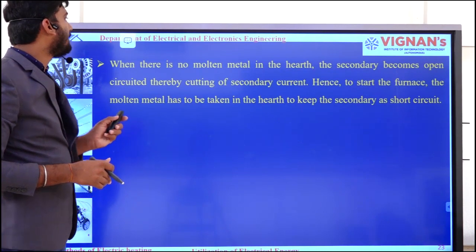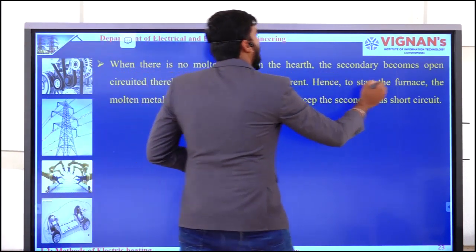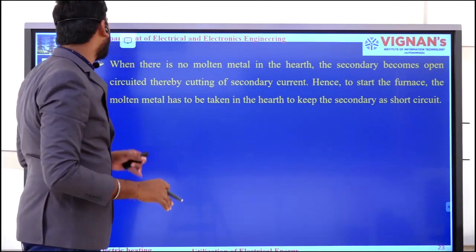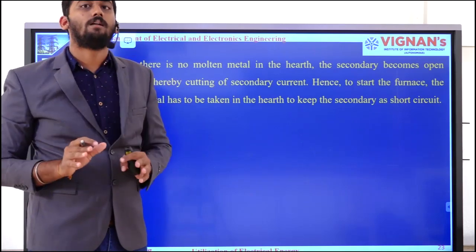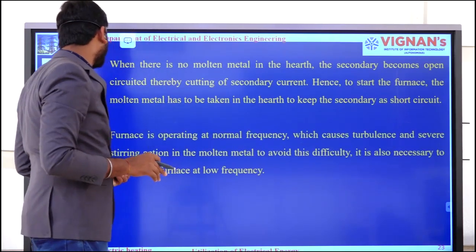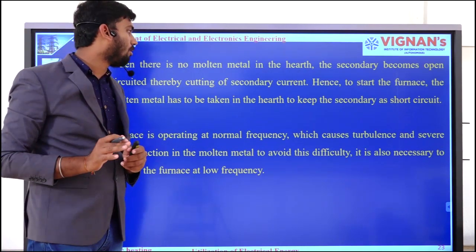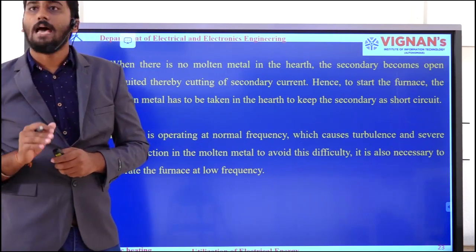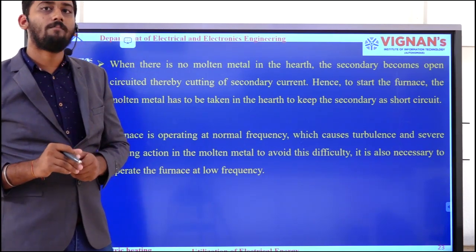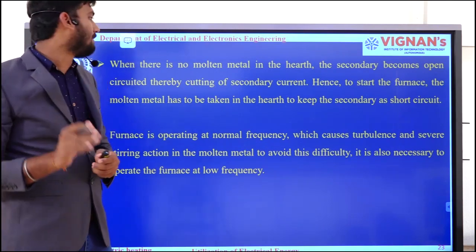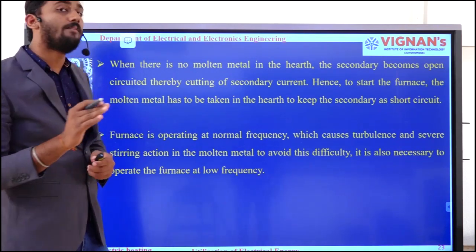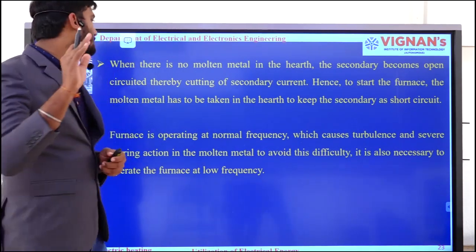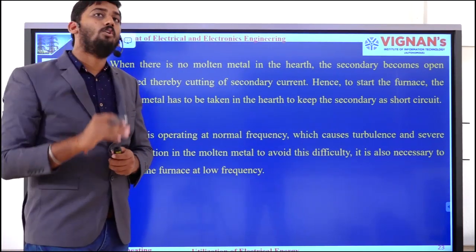When there is no molten metal in the hearth, the secondary becomes open circuited, thereby cutting off secondary current. Hence, to start the furnace, molten metal has to be taken into the hearth. At the same time, if the furnace operates at normal frequency, it causes turbulence and severe stirring action in the molten metal, which creates a lot of difficulties. So it is necessary to operate the furnace at low frequency.